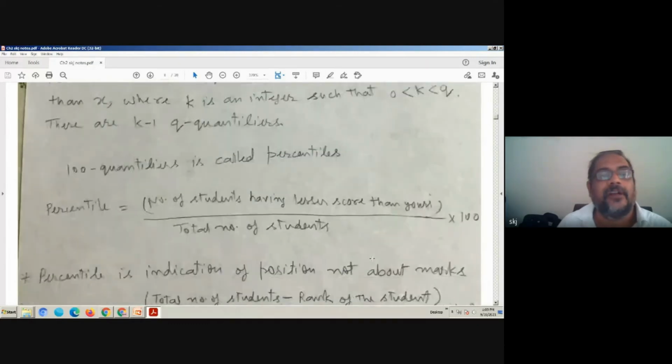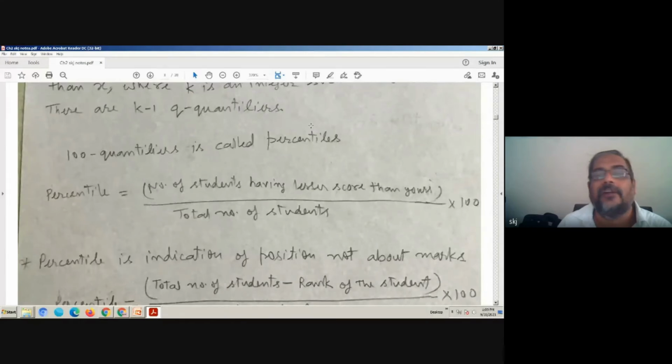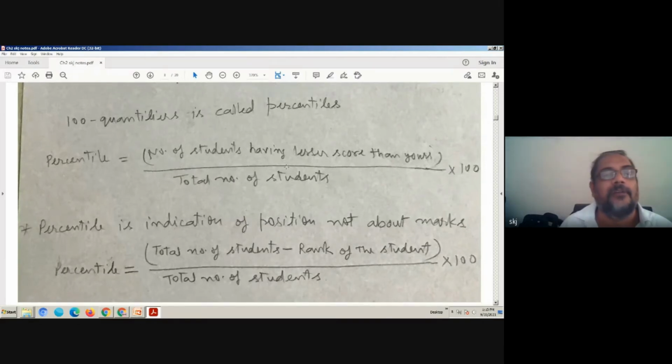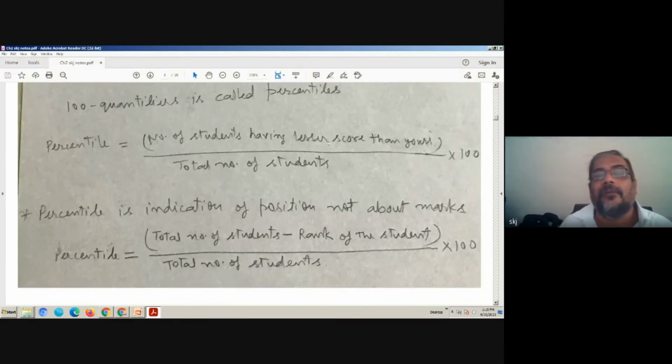So when we say 100 quantile, this is called percentile. Percentile is basically a word used in statistics, and mathematically it is an equivalent term for 100 quantiles, that means 100 equal subsets. Now you know the definition of percentile in your examination: the number of students having a lower score than one student, divided by the total number of students, multiplied by 100.